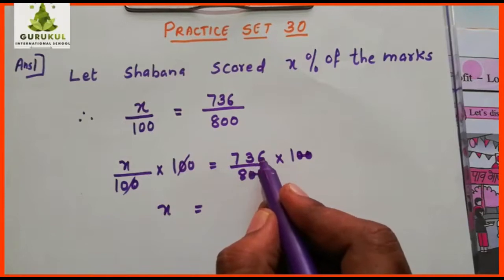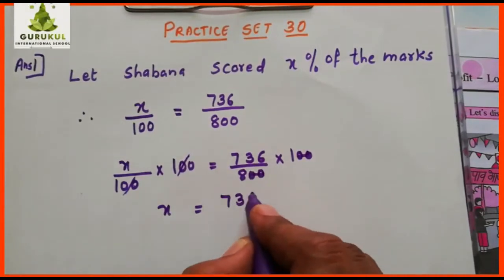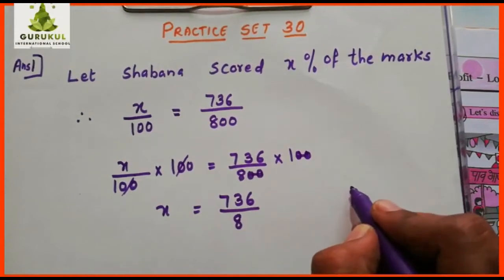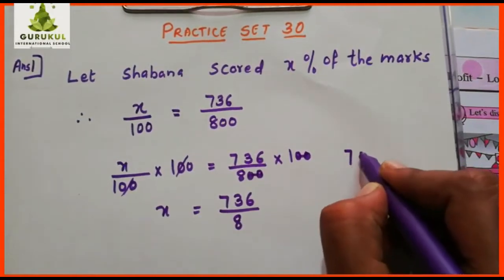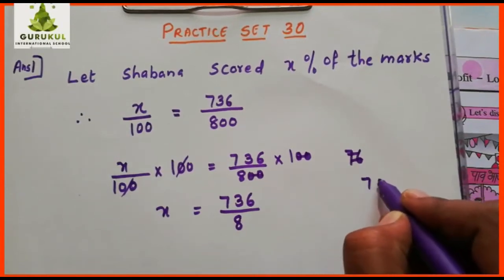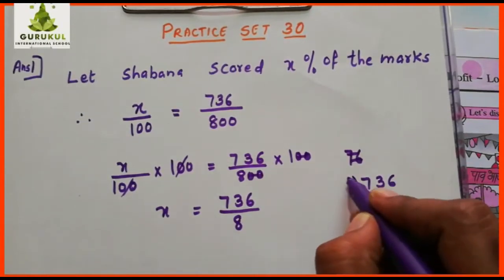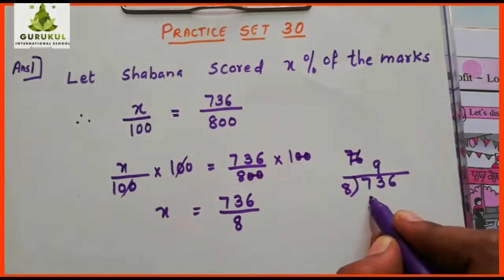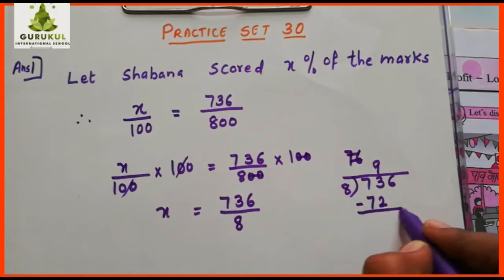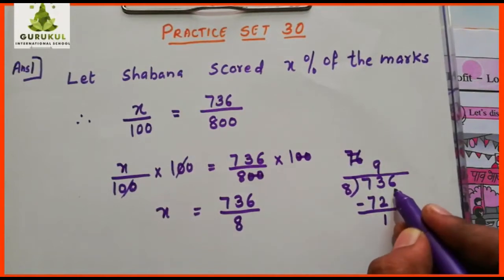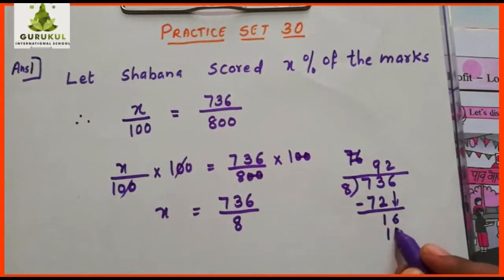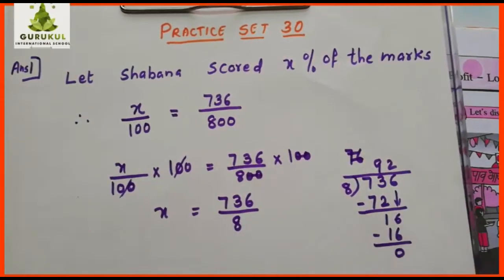Now 736 divided by 8. Divide and see what you get. I will show you on this side, to the right hand side you do this. 736 divided by 8. 8 9s are how much? 72. Now subtract 1, bring the 6 down, 8 2s are 16. What you got here? 92.